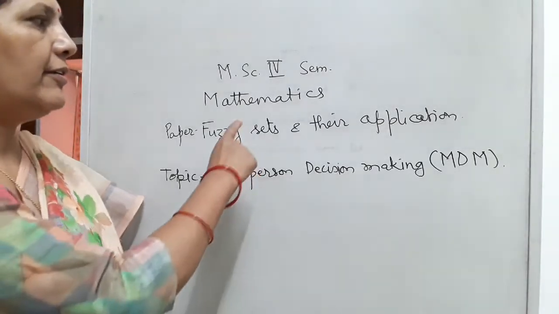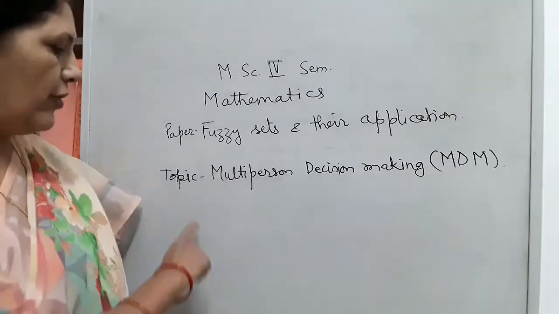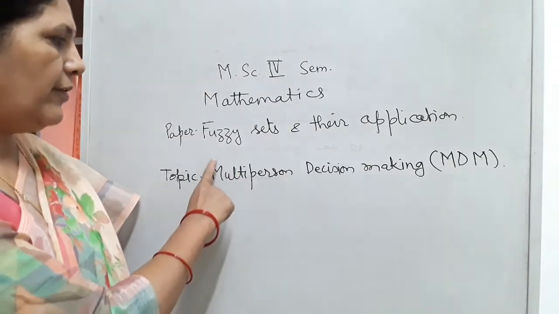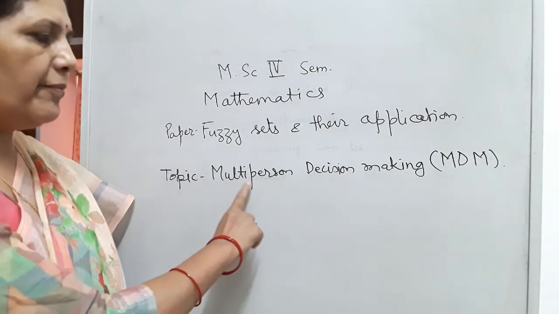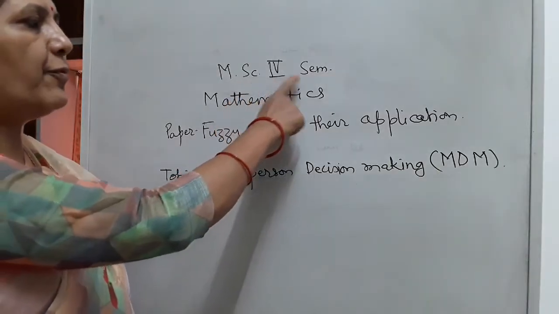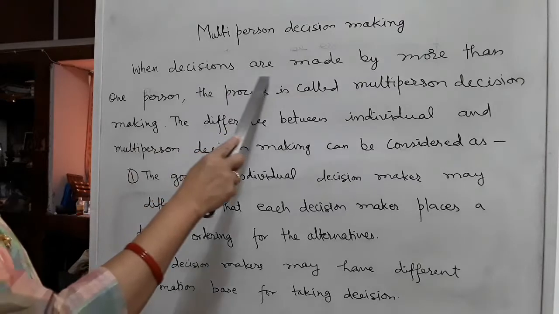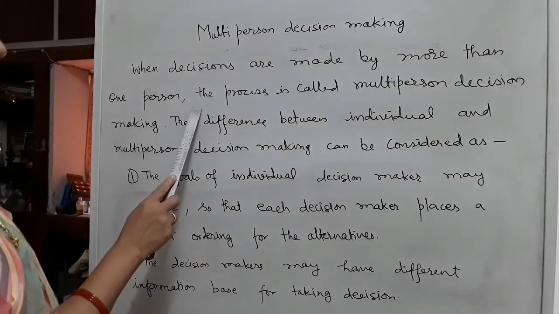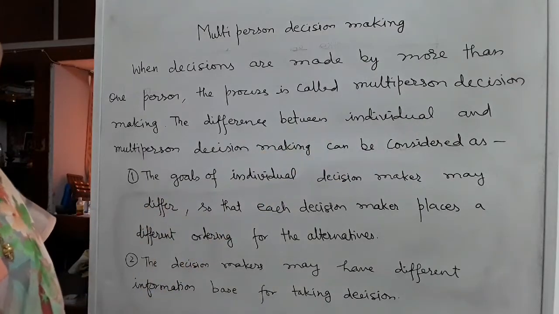Today we are taking a lecture on fuzzy sets and their application. Topic: multi-person decision making, for MSc 4th semester Mathematics. When decisions are made by more than one person, the process is called multi-person decision making.